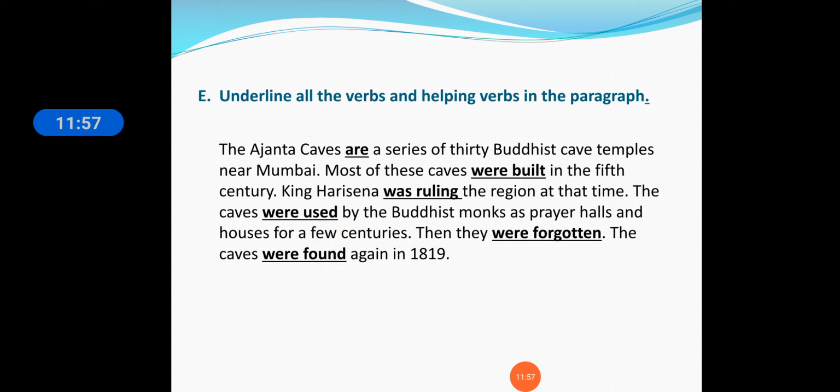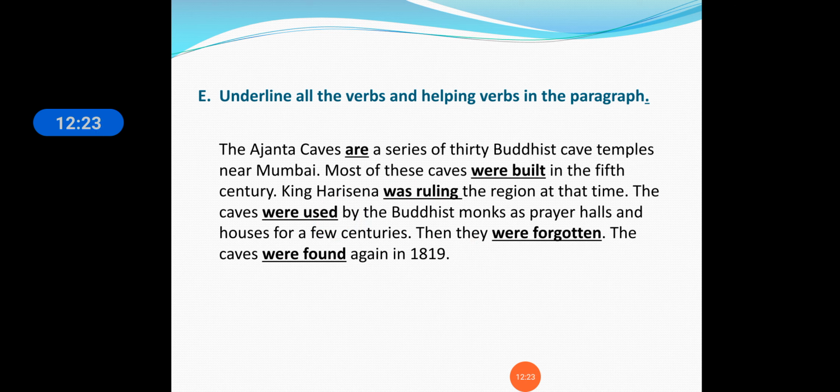So these caves were used by the Buddhist monks here. All of you know Buddhist monks, right? The saints who are following the Buddha, God Buddha, they are referred to as Buddhist monks.